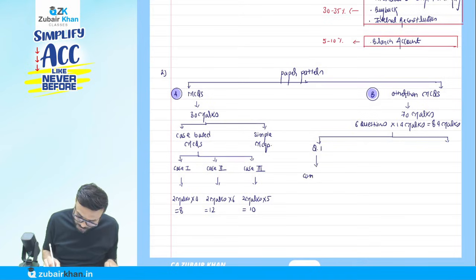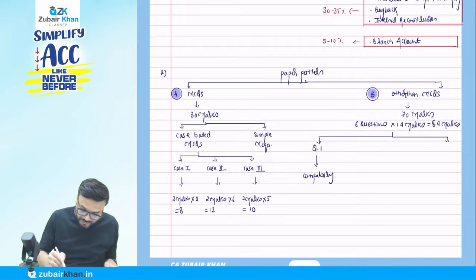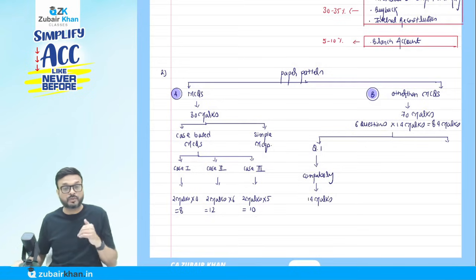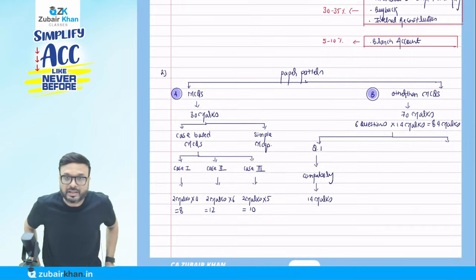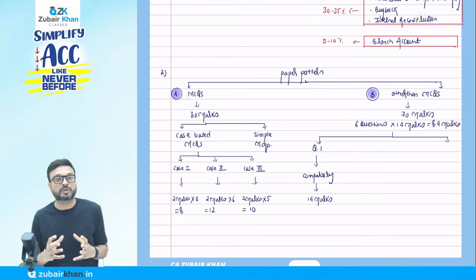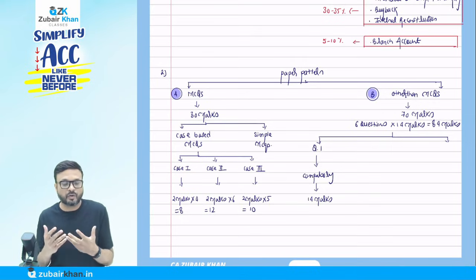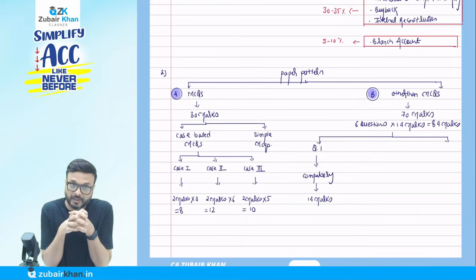You have no other option but to solve it, and it will come for 14 marks. Remember, it is not necessarily just one question for 14 marks. They might ask you 2 questions of 7 marks each, and generally they ask question number 1 on the accounting side.